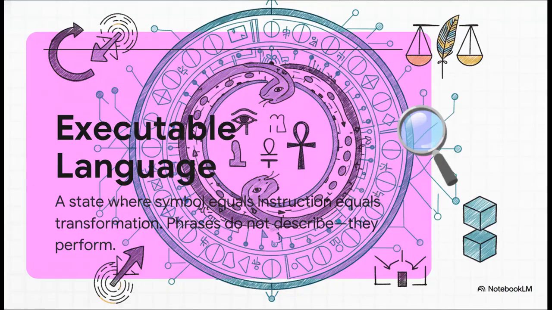This gets us to the heart of it. Symbol is instruction, is transformation. See, there's no middleman here, no translation happening. The symbol isn't a shortcut for a command, it is the command. It's a language that directly acts on and changes the system.